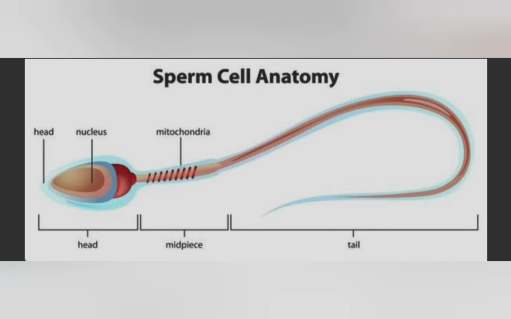The head is where the nucleus of the sperm is located, which fuses with the nucleus of the ovum, and thus the fertilization of sperm and ovum occurs. Okay, so I hope it is clear to you all how a human sperm looks. In the next video I will start talking about the female reproductive system. Okay, thank you.